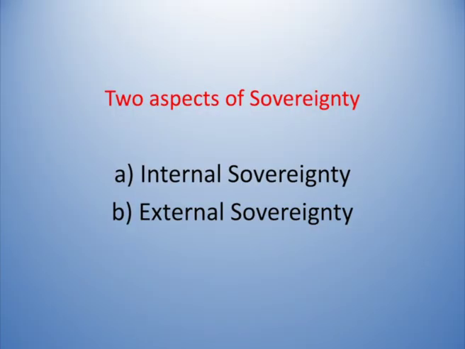Then second one is external sovereignty. External sovereignty means the political independence of a state. We have supreme power to decide who should be our friend and who should be our neutral friend or who should be our enemy in the Committee of Nations.